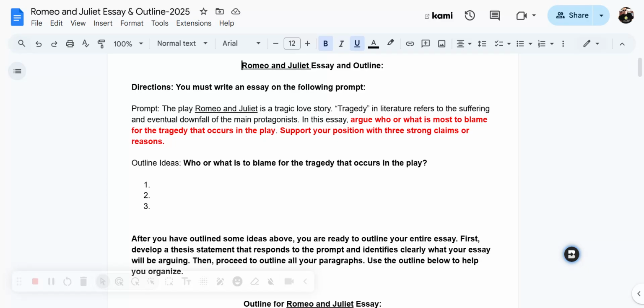So what I'm going to do today is walk you through the original steps to help prepare to outline your ideas for this essay, as well as how to write the introduction paragraph, which will be the first paragraph of your essay.